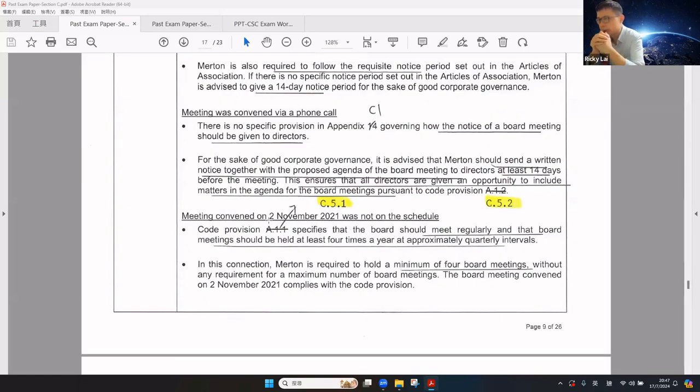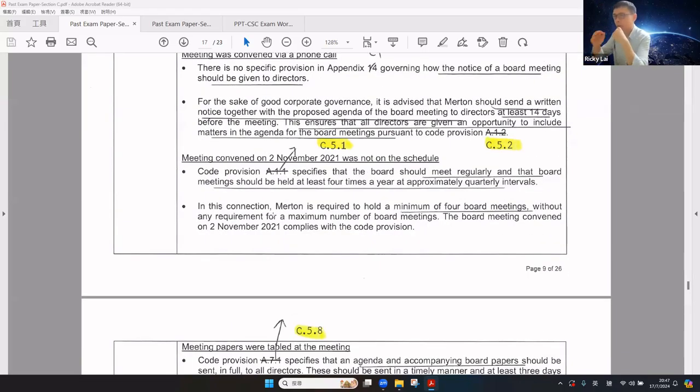There is no specific provision in the CG Code on how the notice of board meeting should be given to the directors. For CG practice, the company should send a written notice together with a proposed agenda of the meeting to the directors at least 14 days before. This ensures that all directors are given an opportunity to include matters in the agenda for the board meetings.